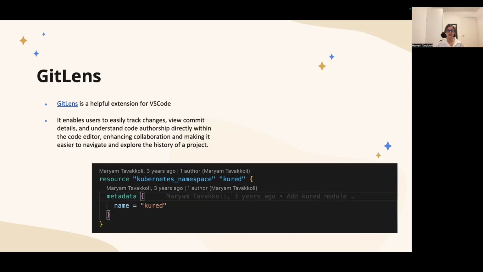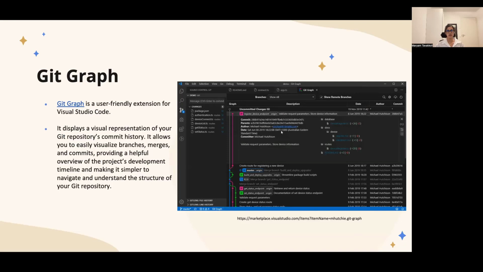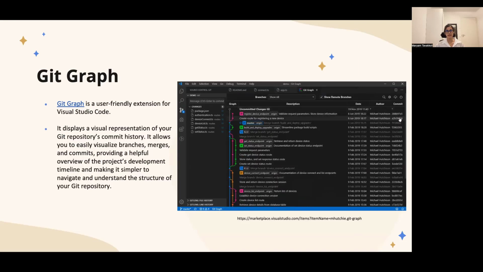And after that, we have Git Graph. It's a user-friendly extension for Visual Studio Code again. It displays a visual representation of your Git repo's commit history. So if it's the beginning of your journey with Git and you have difficulties understanding the history using the command line, this tool helps you a lot in understanding your commit history, where you are standing, which branch you are on, which branch your current local branch is based on, and so on.